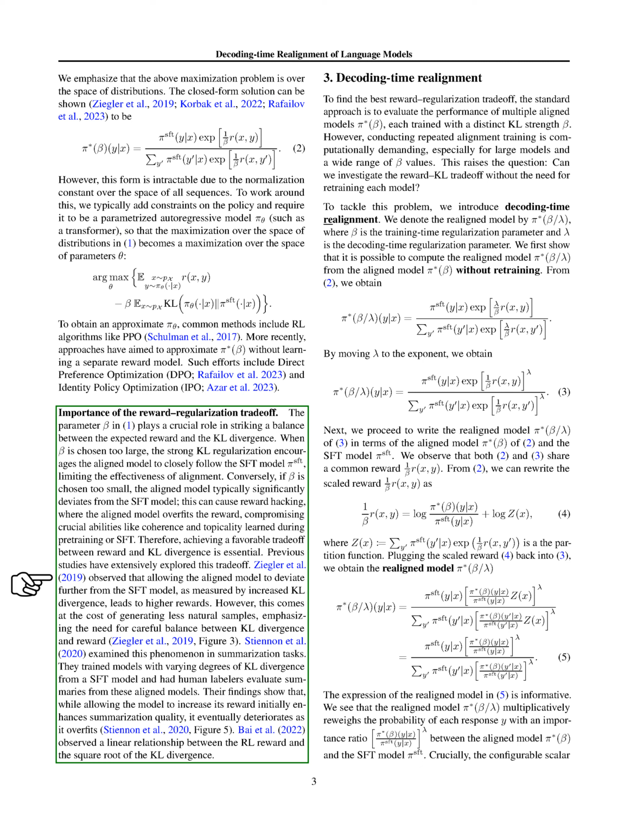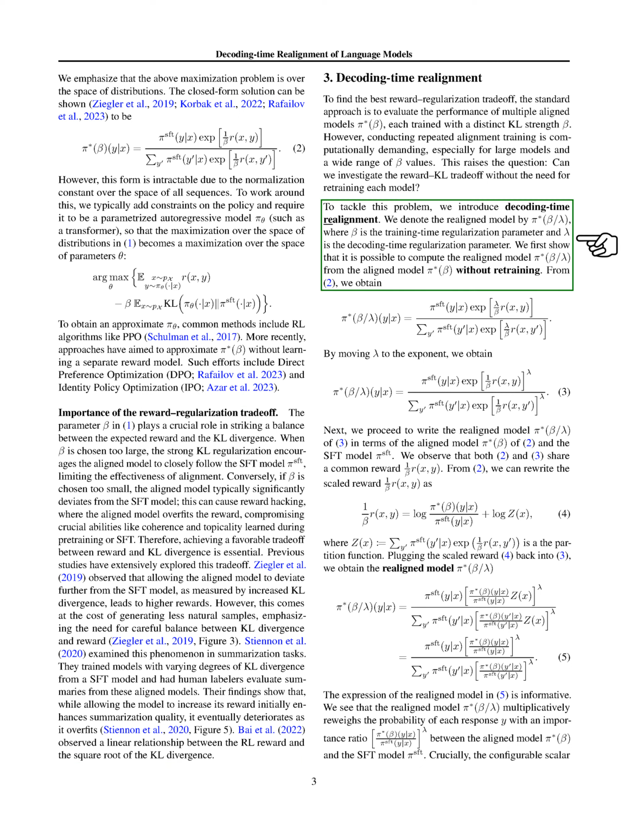To find the best balance between rewards and regularization, traditionally, multiple models are trained with different levels of KL divergence and then evaluated. However, this process is resource-intensive. To address this, we introduce a method called Decoding-time Realignment. This method allows us to adjust the balance without retraining the model by using a new parameter, lambda, at the time of decoding. We show that it's possible to adjust the model's alignment by recalculating the probabilities of its responses, essentially reweighting them based on the importance ratio between the aligned model and the standard model, adjusted by lambda.